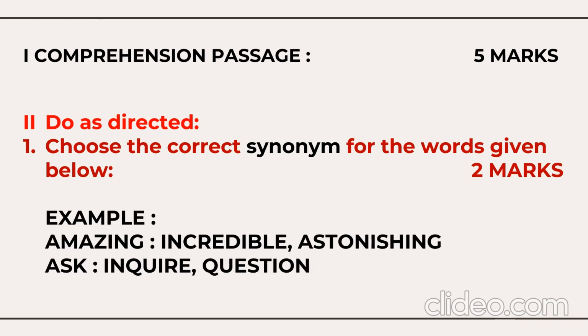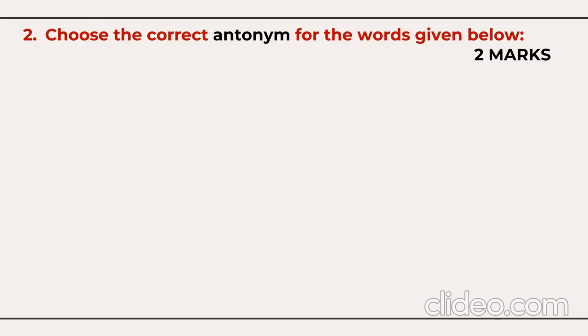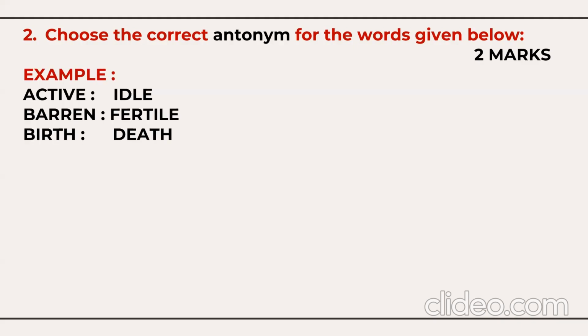For example, the word amazing has the synonyms incredible, astonishing. The word ask has the synonyms inquire, question. So for each word, you'll have 3 options, and you need to select one correct synonym for the given word. Similarly, you'll have another question for the antonym. Antonym is the opposite meaning of the given word. Here also, the word will be given, and you'll have 3 choices. You need to select the right antonym, the right opposite of the given word.